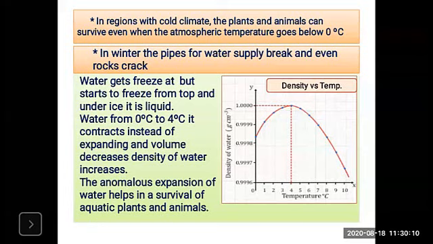So when the temperature falls below 0 degrees Celsius, the water at the surface of the pond, initially at a temperature above 4 degrees centigrade, begins to radiate heat to the atmosphere.